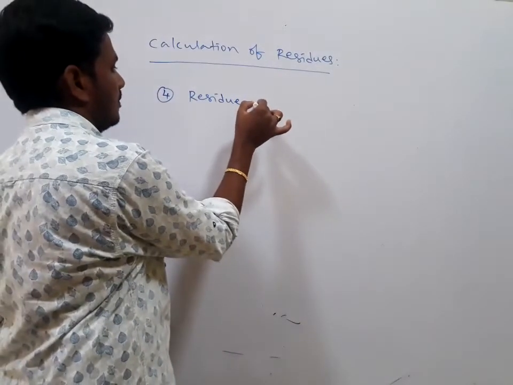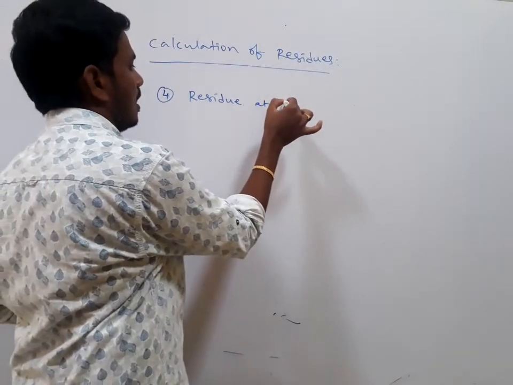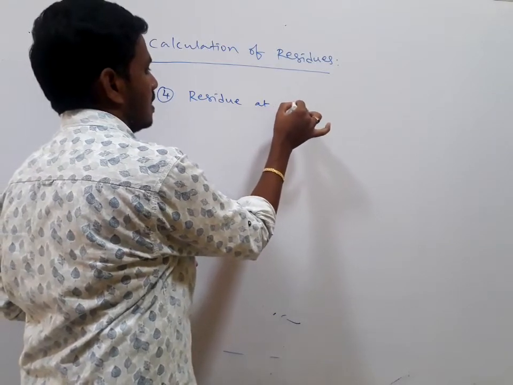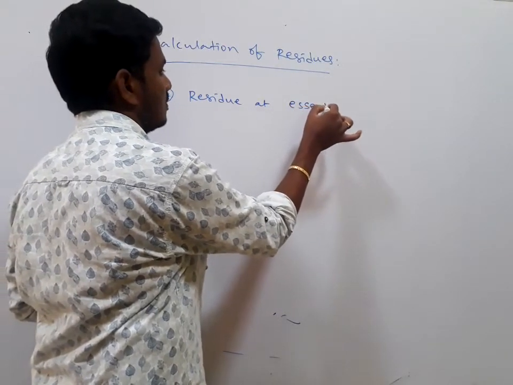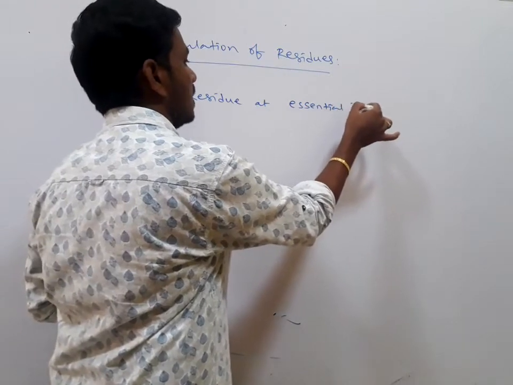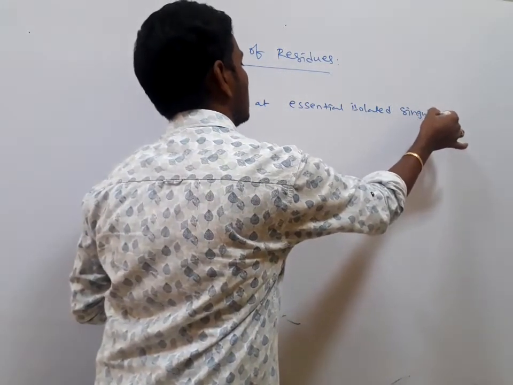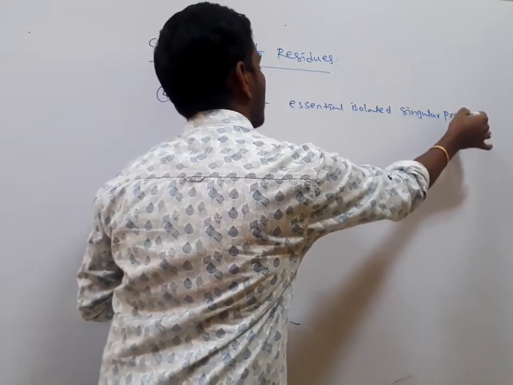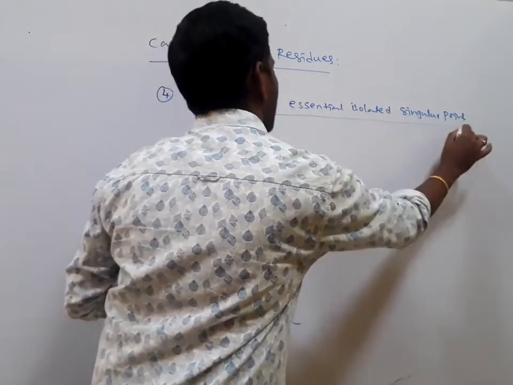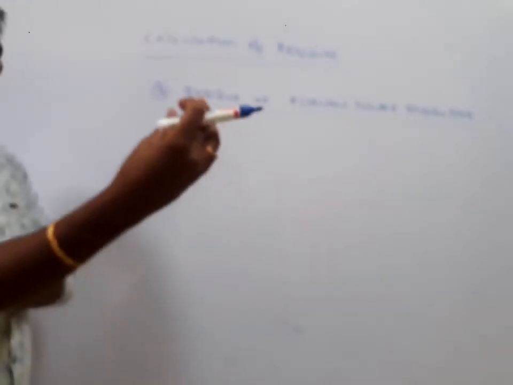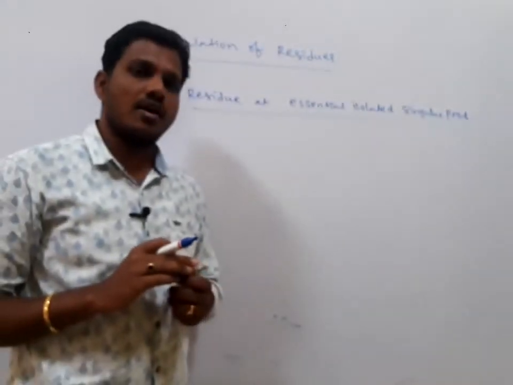Right. In the previous we discussed finding the residue at a simple pole, and next finding the residue at a pole of order m.